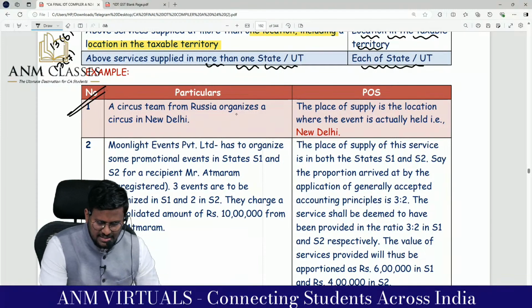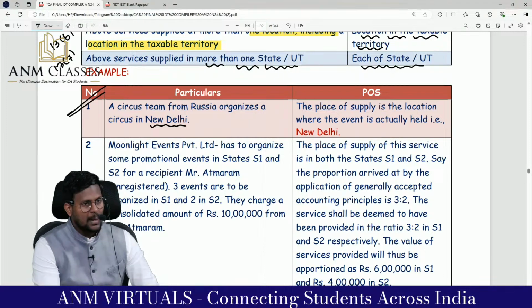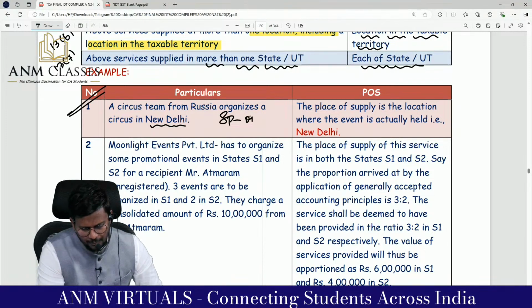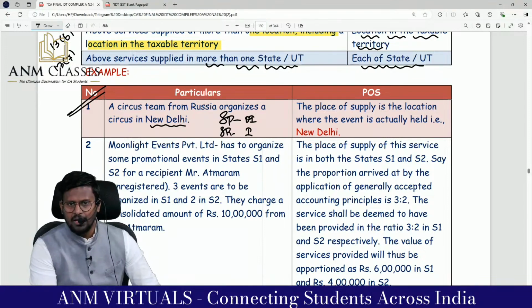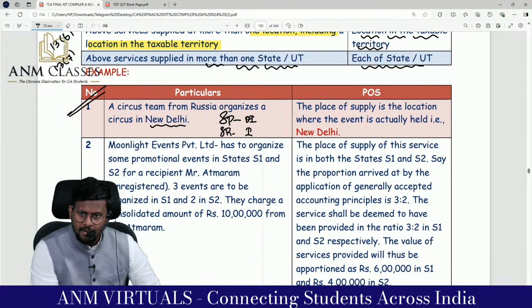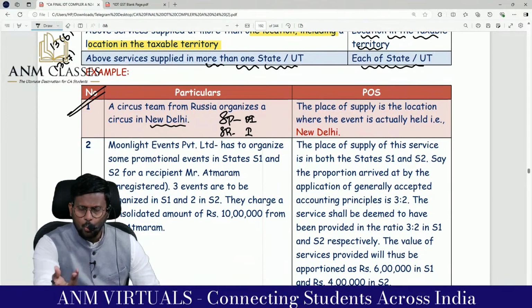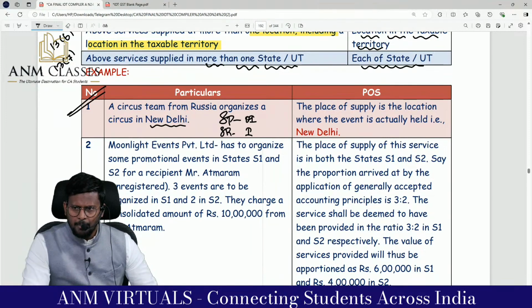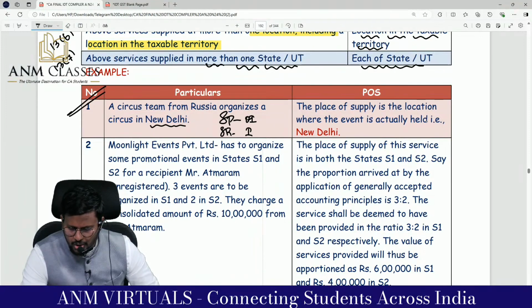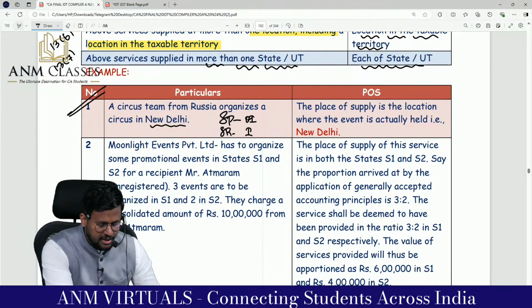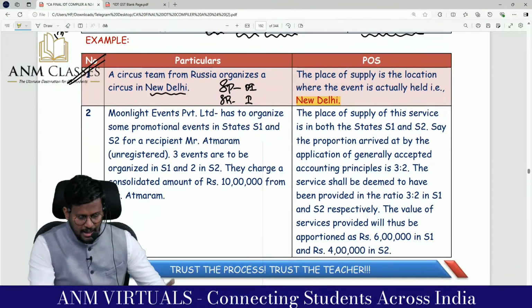Sir, a circus team from Russia organized a circus in India. A service provider outside India, service recipient India. 12 or 13? 13. Is this an event? Then 13.5 will apply. What is the place of supply? Place where the event is actually held. Place of supply is the location where the event is actually held. That is Delhi. Comfortable? I'm going to the next one.